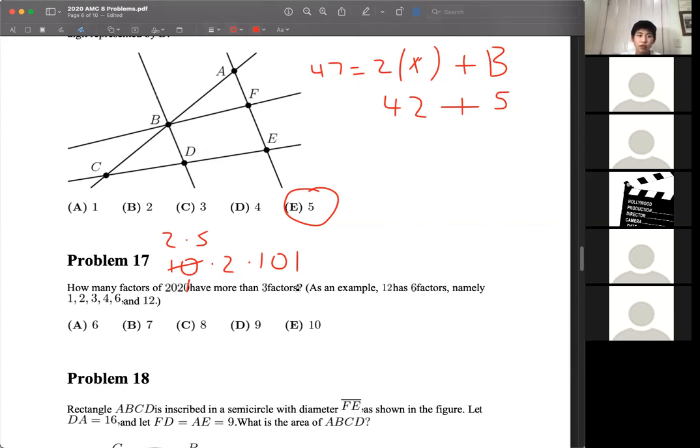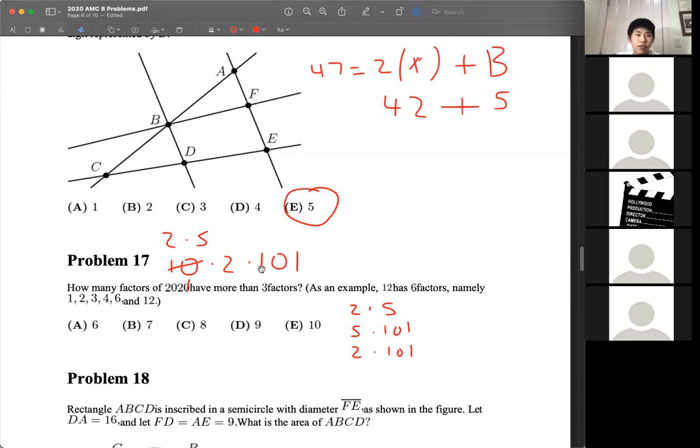So for a number to have more than 3 factors, we need a number that is 1 prime times another prime, or 3 primes multiplied together. 2 of the same prime multiplied together results in a square number that only has 3 factors, so that does not qualify. So the numbers we're going to be looking for are 2 times 5, 5 times 101, 2 times 101. These are all the possibilities for just 2 primes multiplied together. There are no other ones other than these.